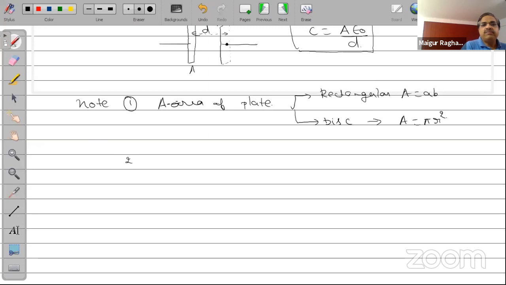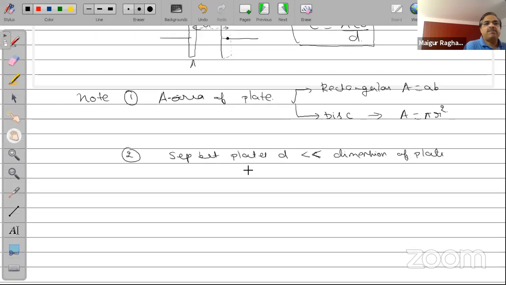Now generally, the separation D between the plates is very small when compared to the dimensions of the plate. So length and breadth or radius will be very large when compared to this separation. That is always an understanding that you need to have.